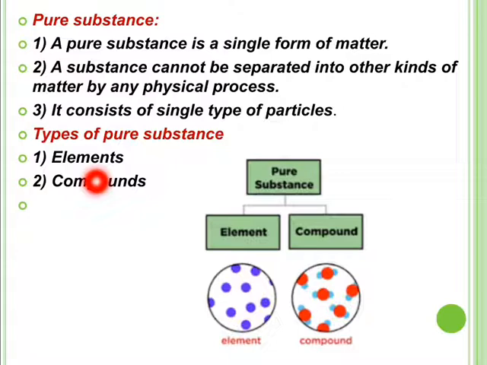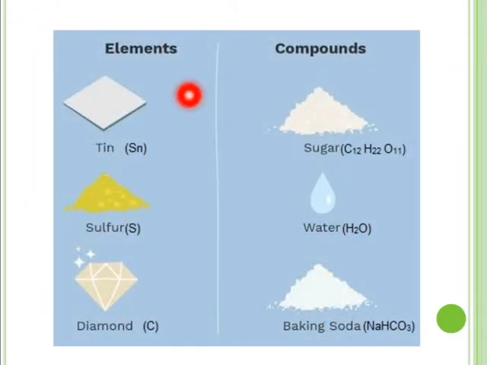So what are the types of pure substances? There are two main types of pure substances, that are elements and compounds. Now see elements. There are more than 118 elements discovered. For example, carbon, hydrogen, nitrogen, oxygen, tin, sulfur, diamond which is made up of carbon, sodium, copper, silver, gold, etc. These all are elements.